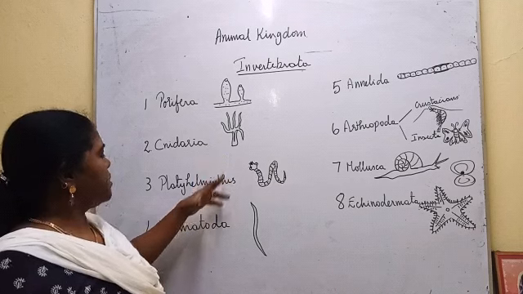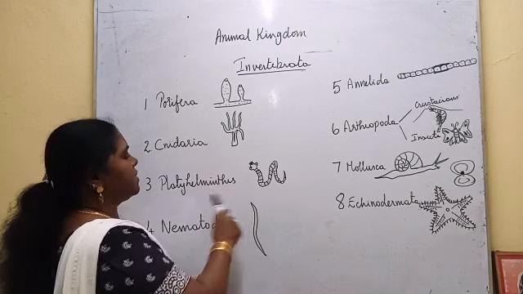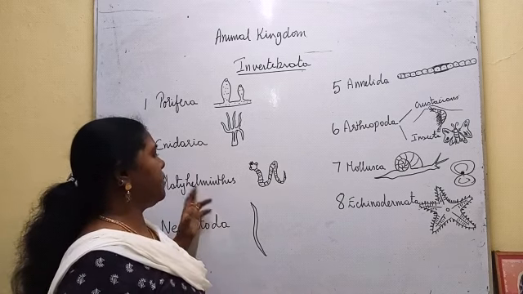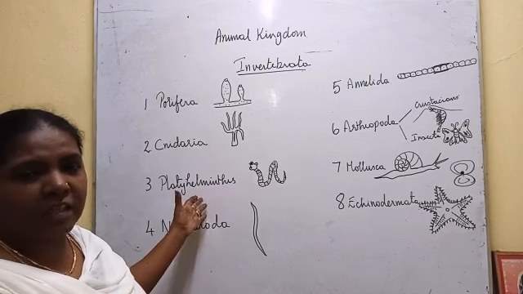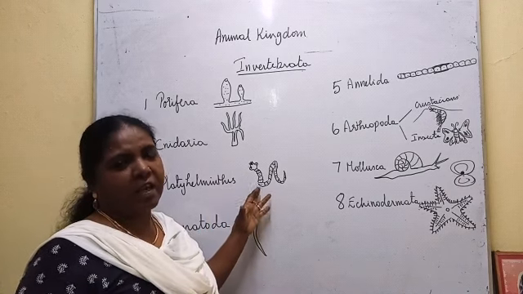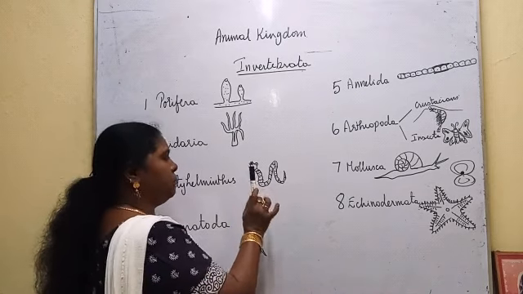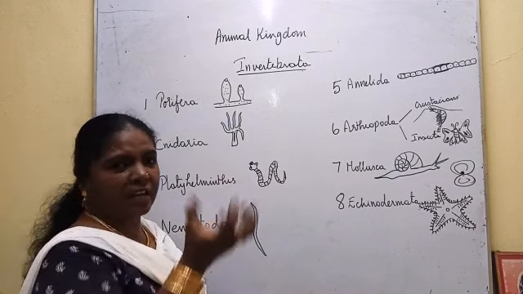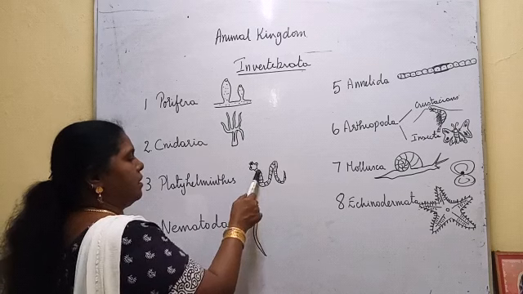Okay, and next one is Platyhelminthes. Platyhelminthes, organ system we can see here. The body is flat. Tapeworm or planaria, these are the examples for Platyhelminthes. Phylum Platyhelminthes, it's a parasite. Some of the Platyhelminthes are parasites, very few are free living. And this tapeworm lives in the intestine of other organisms as a parasite. The body is flat, segmented. It has a mouth, that's all, only mouth. And the mouth contains the suckers. So with the help of the suckers, it sucks the nourishment from the host in which it lives. So the body is flat, segmented.